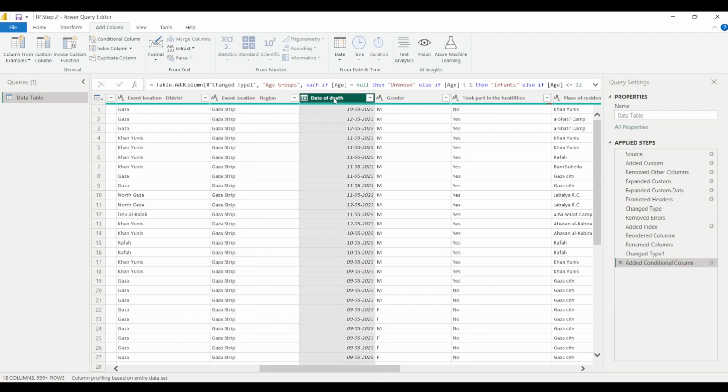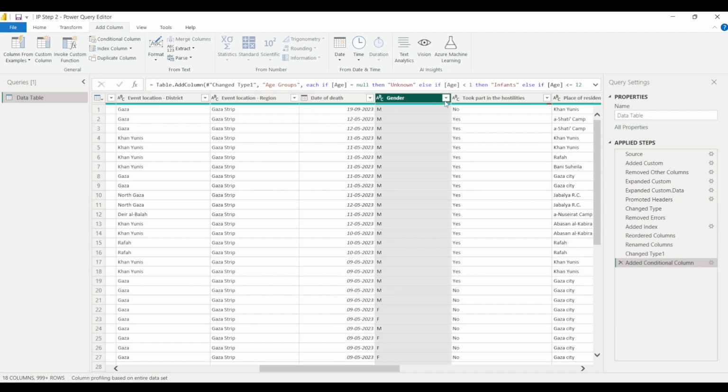So we have two columns for date, the first being date of event and the second one being date of death. There could be cases where an attack or an event took place on a given date. Let's say, for example, a rocket was fired on somebody on a given date, and after 10 days or 8 days that person died. So the date of death will be different from the date of event. So we have two different columns due to these types of reasons, and a different column for date of death.